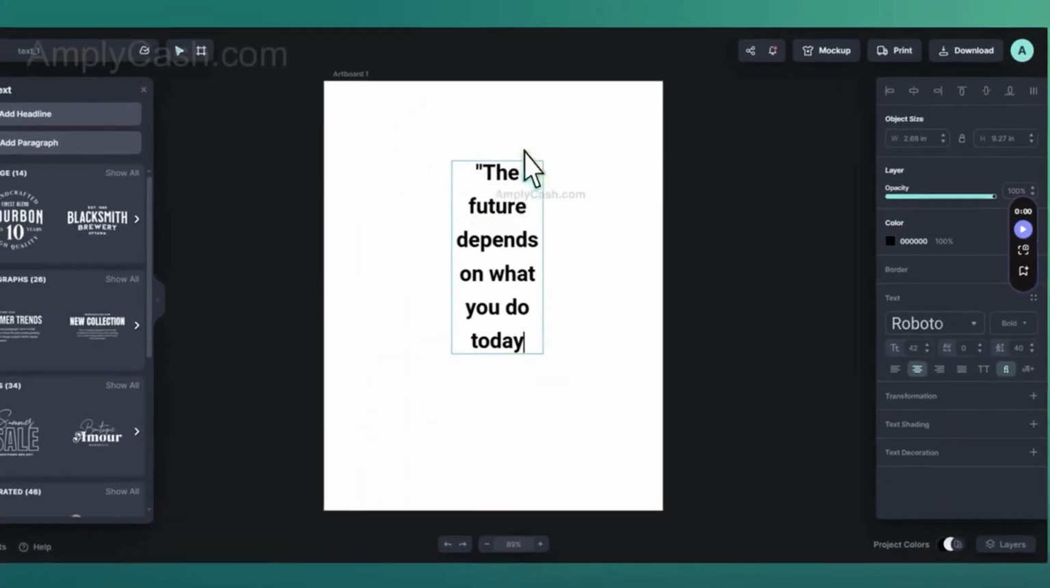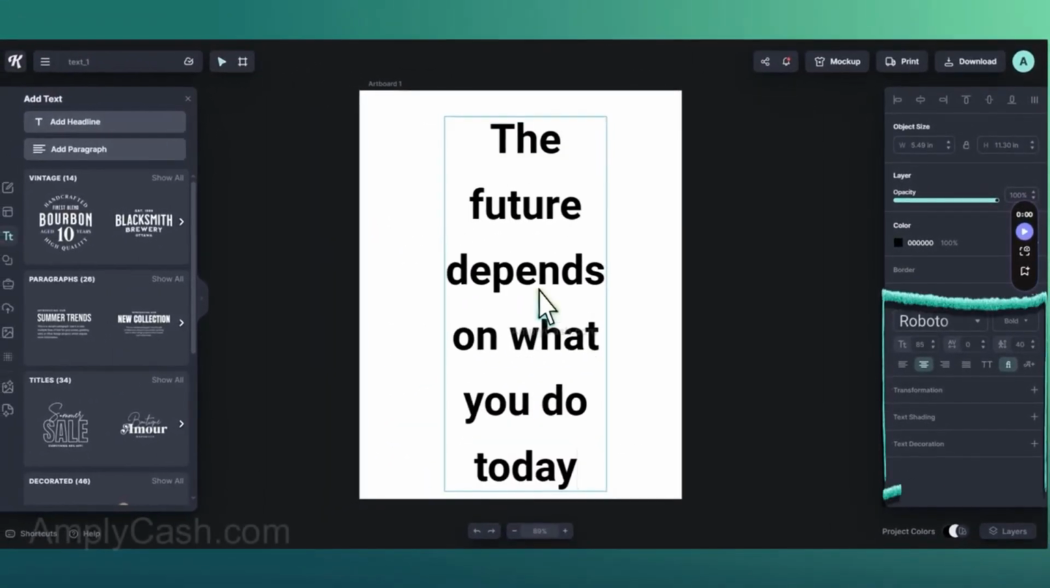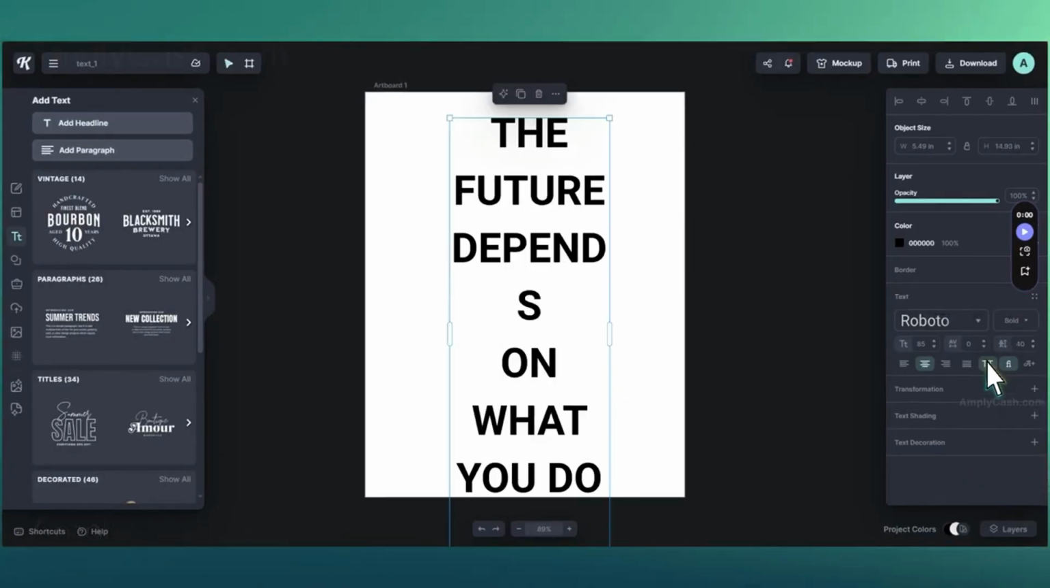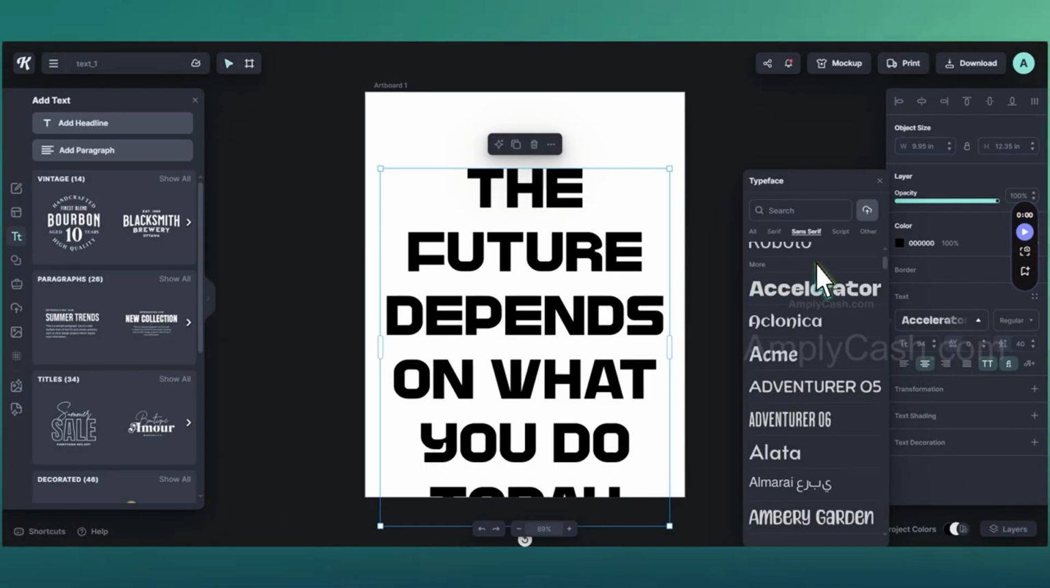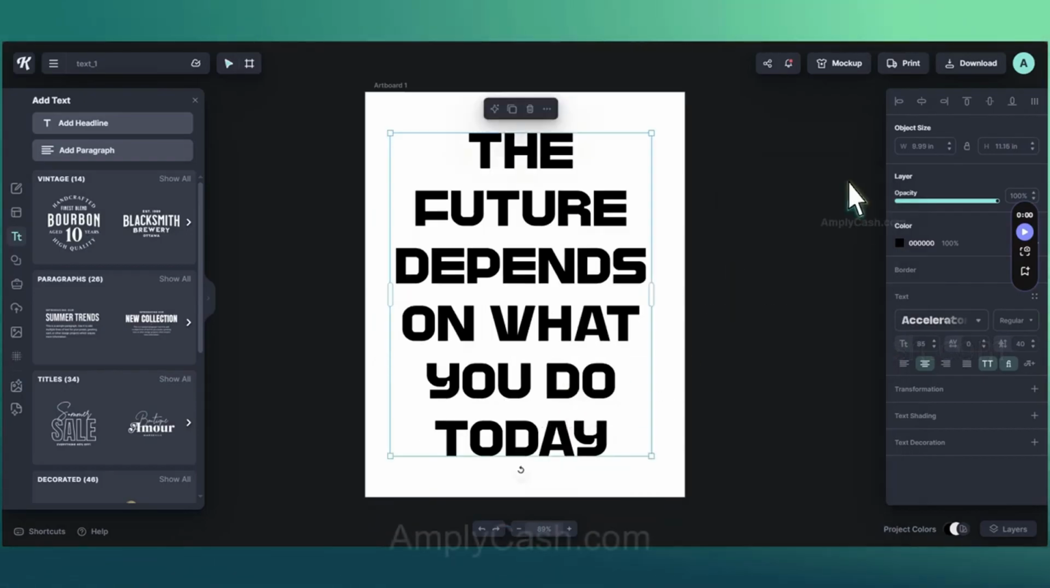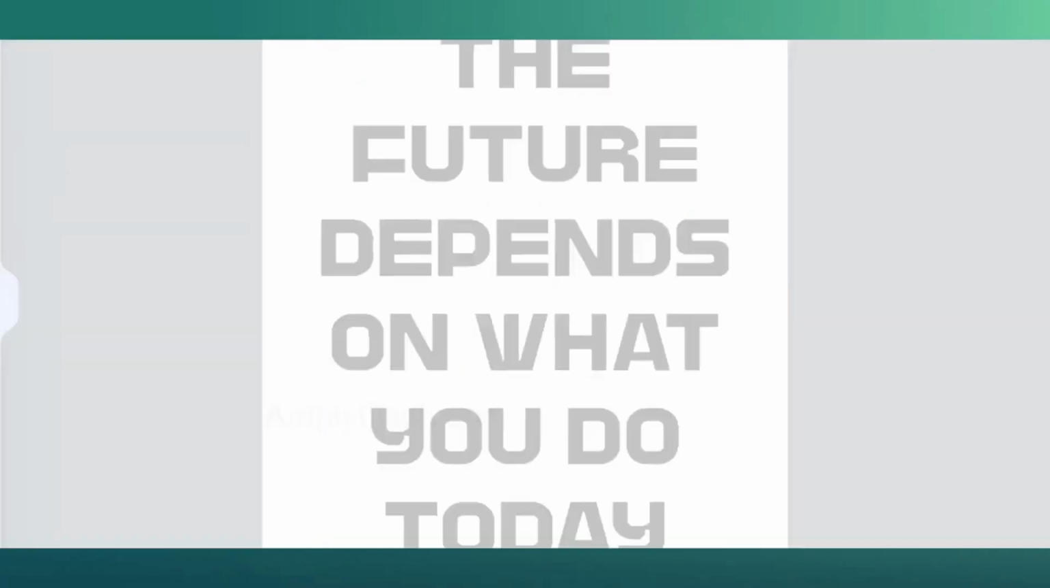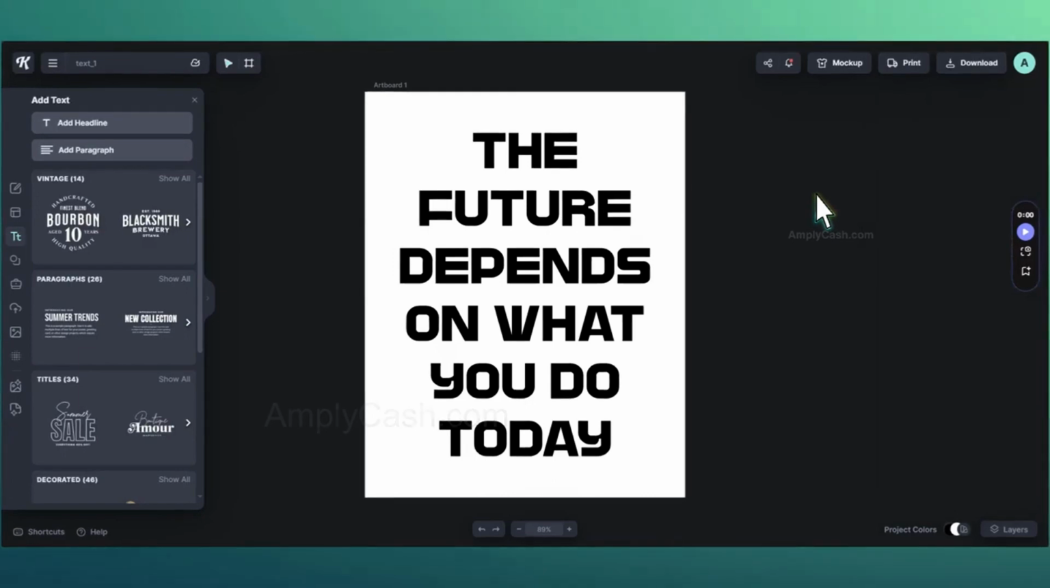I'll edit the text and keep the quote. From the Properties panel, you can make it all caps by clicking here, and then from here you can change the font. I'll go with this one since I like it. To center the text, you can do so by clicking here and here. And that's it! We've already finished our first design.